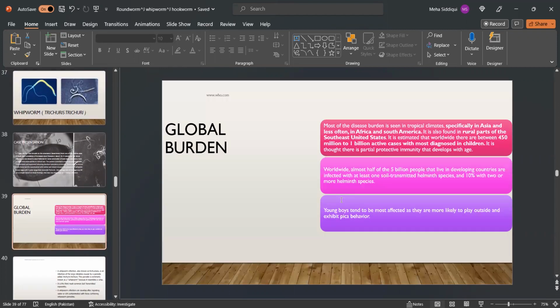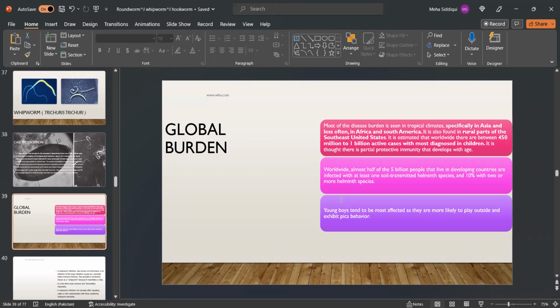Global burden. Most of the disease burden is seen in tropical climates, especially in Asia and less often in Africa and South America. However, it is also found in rural parts of the US. It is estimated that worldwide there are between 450 million to 1 billion active cases, with most diagnosed in children. Worldwide, almost half of the 5 billion that live in developing countries are infected with at least one soil-transmitted species, and 10% with two or more.